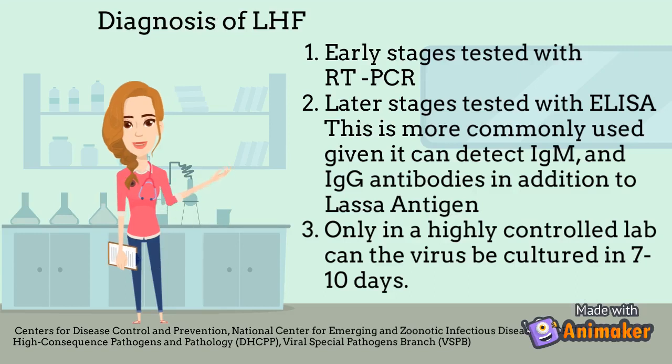Early stages of Lassa fever can be tested with RT-PCR. The later stages are tested with ELISA, which is more commonly used given it can detect IgM and IgG antibodies, in addition to the Lassa antigen. Only in a highly controlled lab can the virus be cultured, in 7 to 10 days.